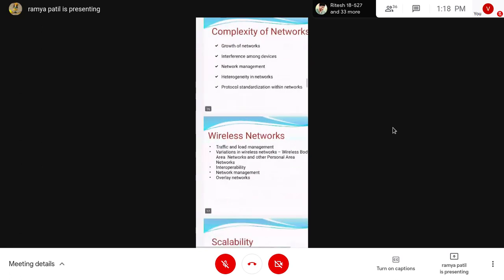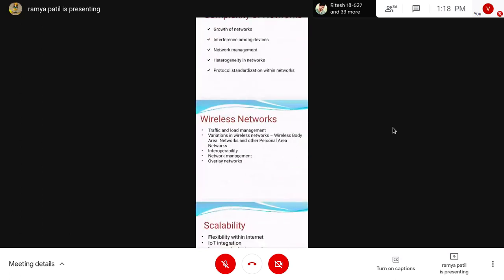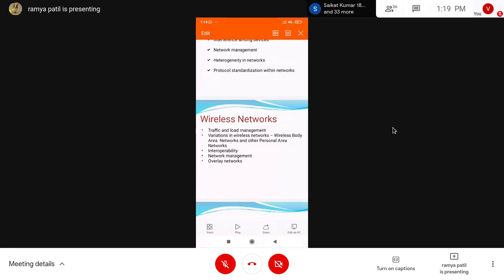And what we have next, wireless networks. Coming to our IoT, we mostly use wireless networks, right? How is it helping our IoT? What are we doing with these wireless networks in our IoT?